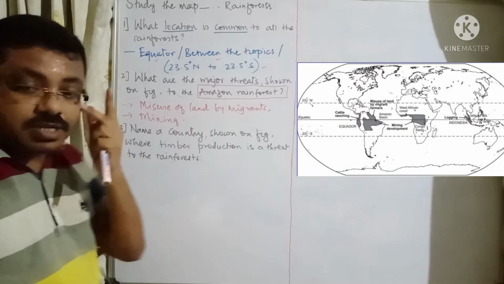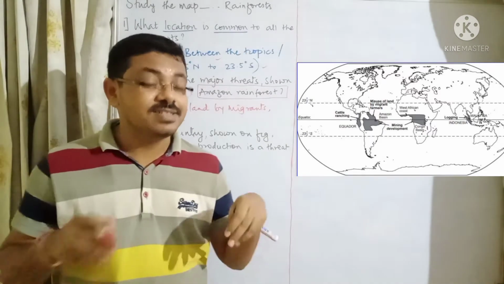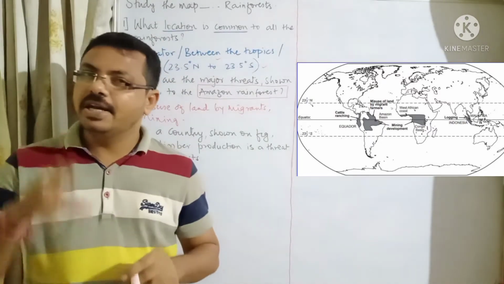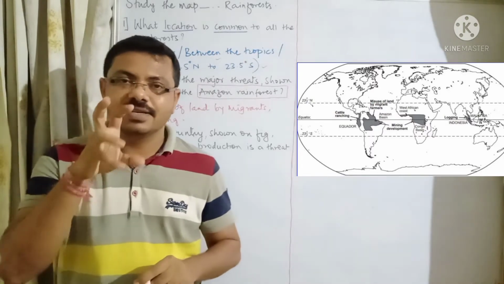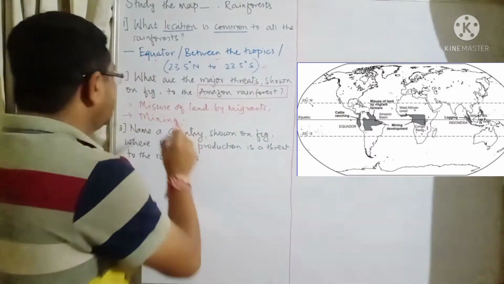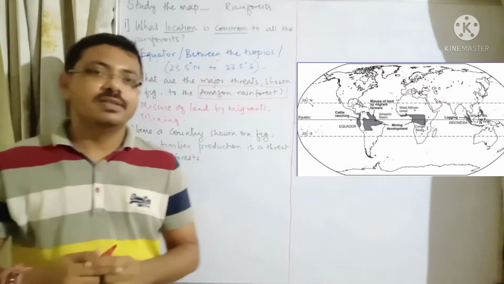If somebody is writing cattle ranching in the Amazon rainforest, yes, that is a threat, but that is not a major threat because cattle ranching is a threat for a smaller area. But for major areas, these are the 2 important threats which are clearly visible in the image.